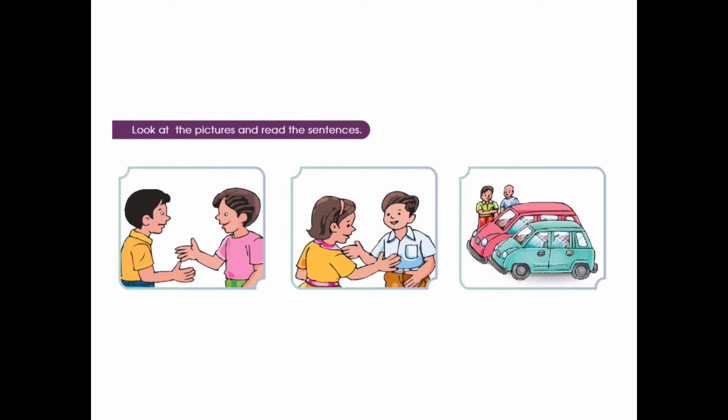Look at the picture and read the following sentences. First you look at the pictures, children. What you can see: there are two boys talking, a boy and a girl are talking, and two men are speaking. First you open your textbook, kinds of sentences, page number 195. Open page number 195. There you can see what they are speaking.